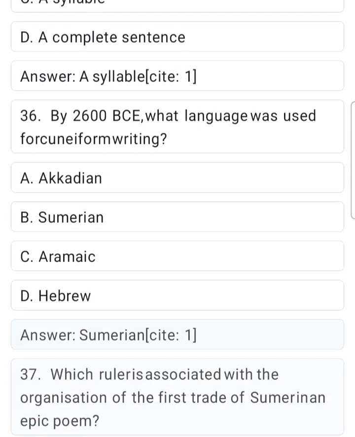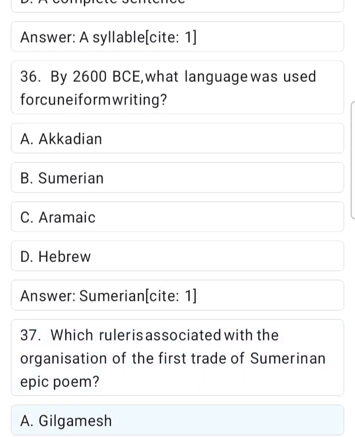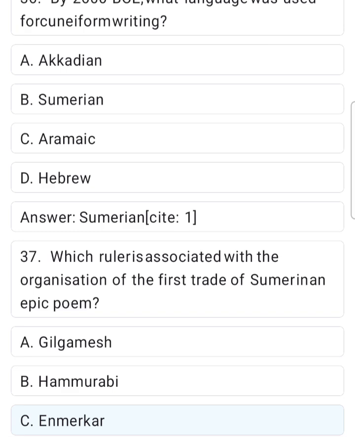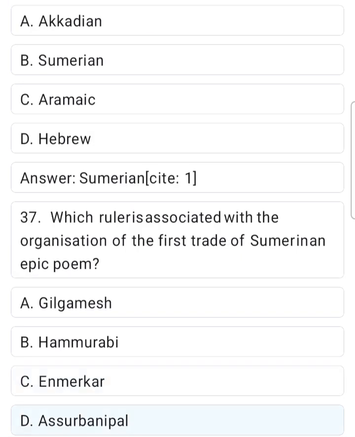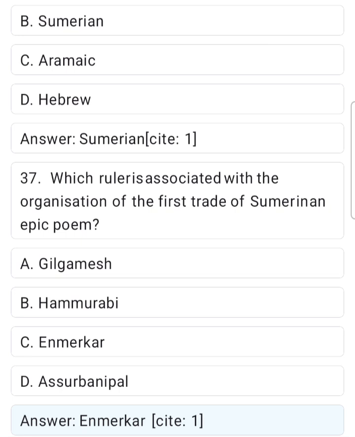Site 1. 37. Which ruler is associated with the organization of the first trade of Sumer in an epic poem? A. Gilgamesh. B. Hammurabi. C. Enmerkar. D. Assurbanipal. Answer. Enmerkar.